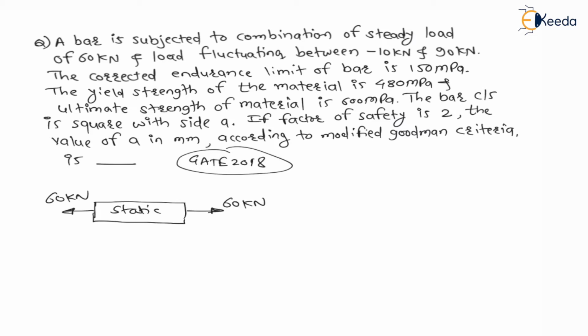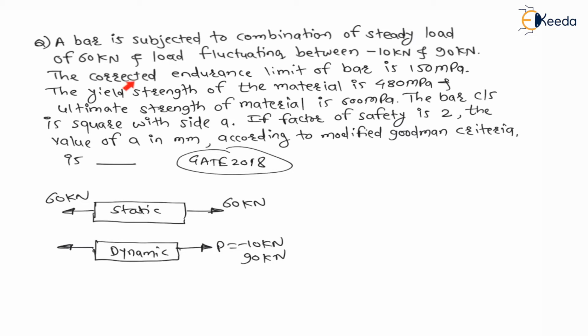As well as on the same bar there is a fluctuating load, that is dynamic load, which is varying from P equal to minus 10 kilonewton to 90 kilonewton, right. Again, come to the question.